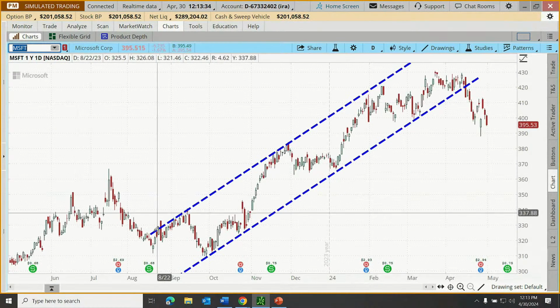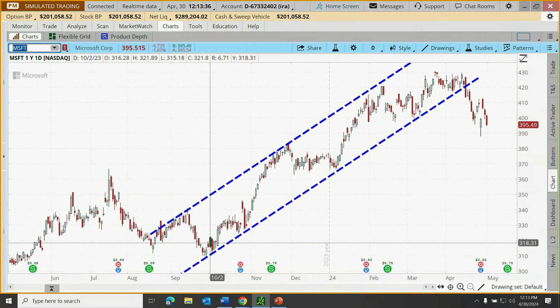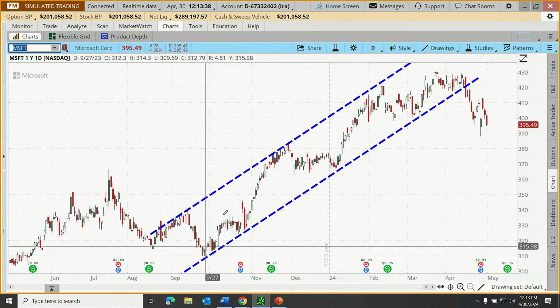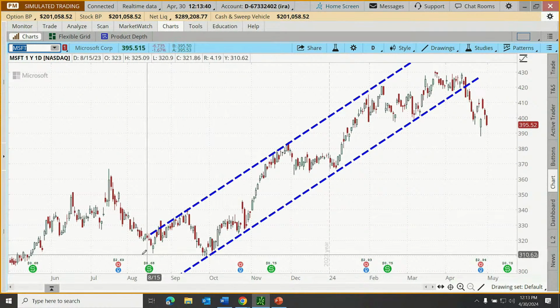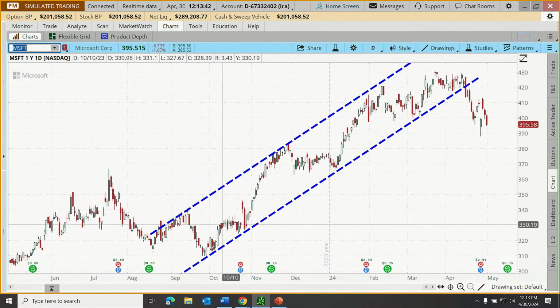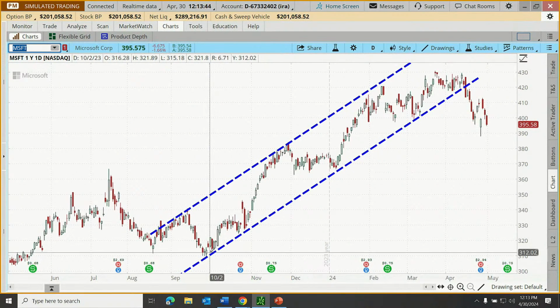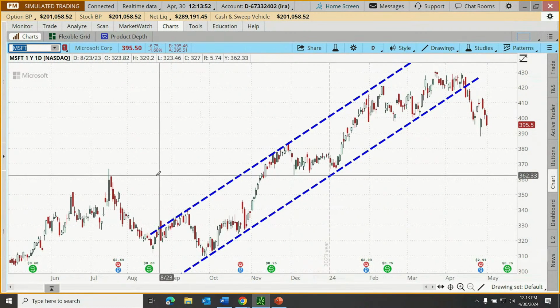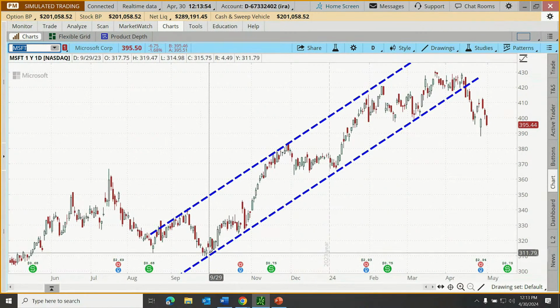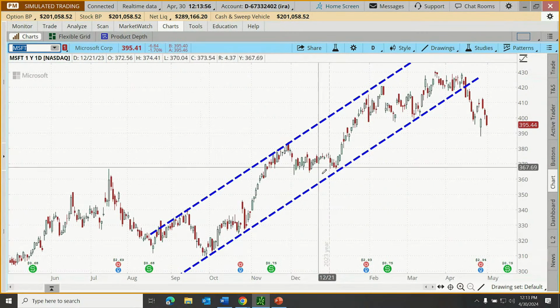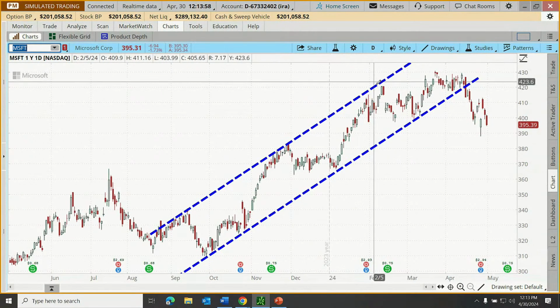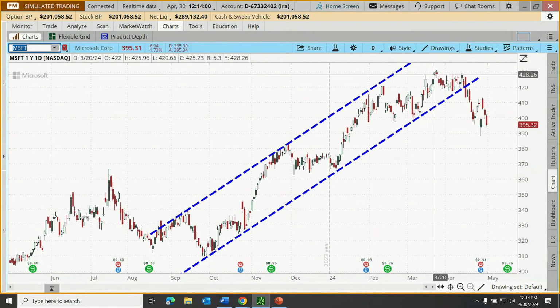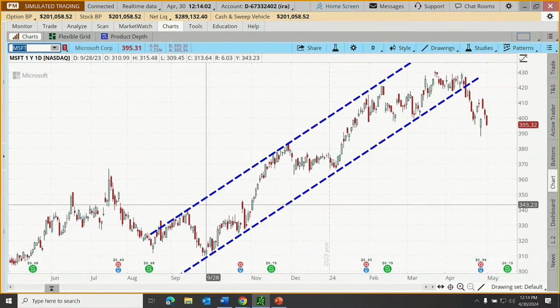Here's Microsoft. Yes, there are times when it chops sideways, hitting similar highs and similar lows, establishing potentially horizontal areas of support and resistance. But in this case, what the trader might note is that from September until about April of this year, rather than going sideways, Microsoft was moving up a ramp, making higher highs and higher lows, right?